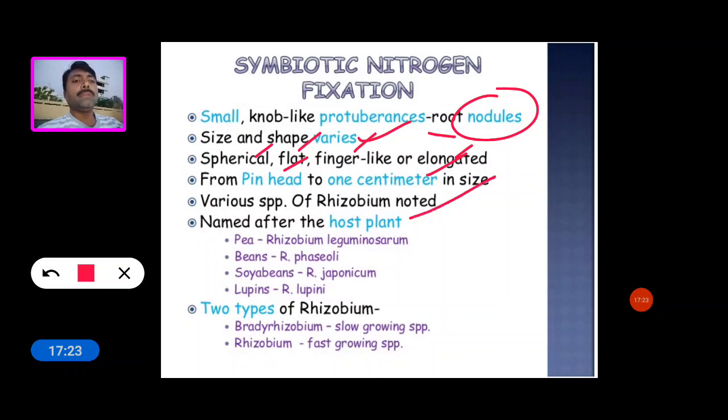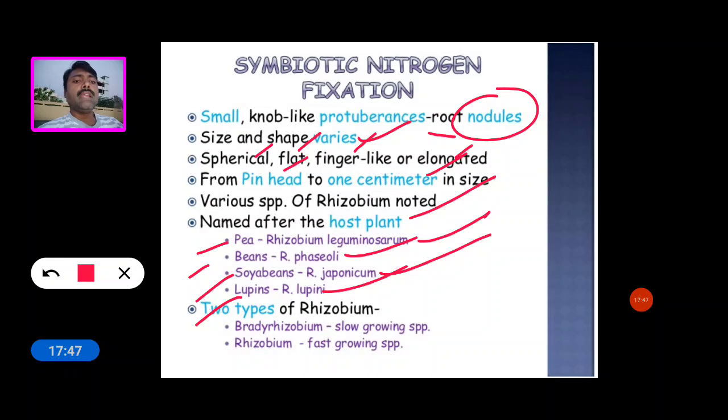For example, in pea, Rhizobium leguminosarum; in beans, Rhizobium phaseoli; in soybean, Rhizobium japonicum; in lupins, Rhizobium lupini. So the name is based on the host plant.